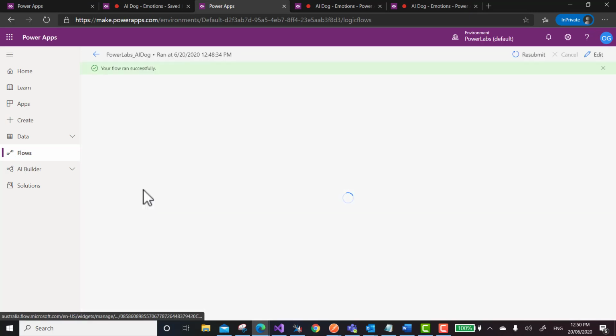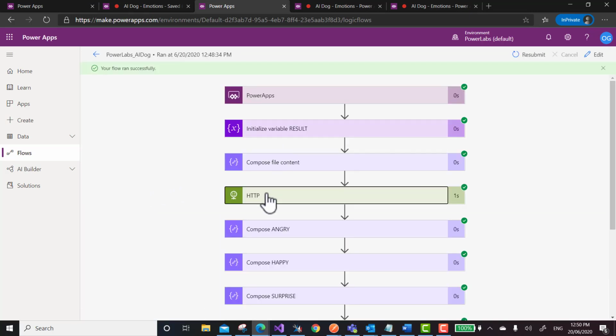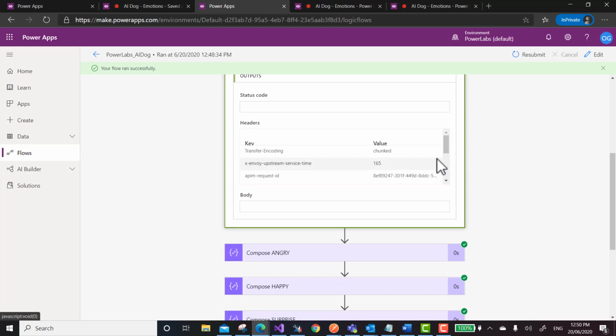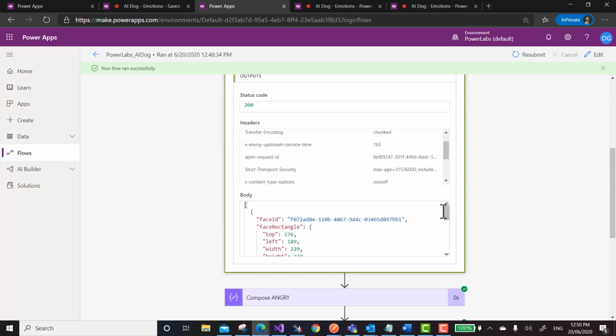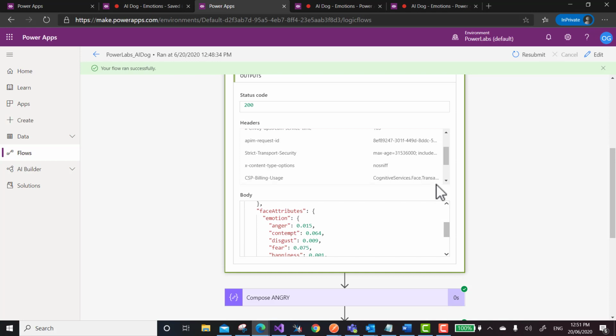Let's look at the history. Whatever it retrieves in here looks interesting. And all those facial attributes, the emotions, right? We particularly capture emotions. They're not just 1 or 0, like emotion is present or absent.